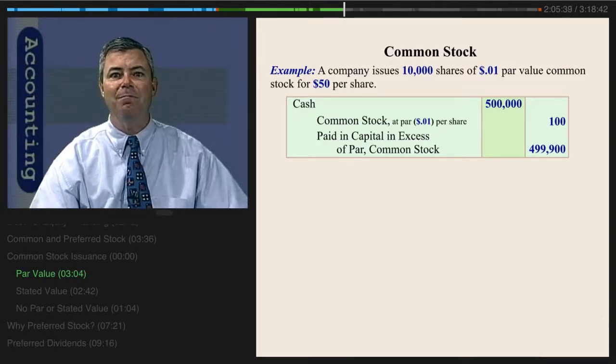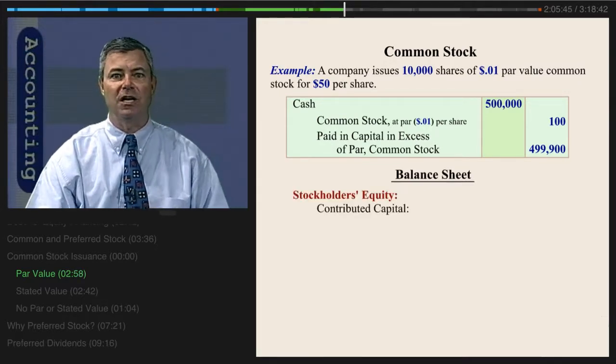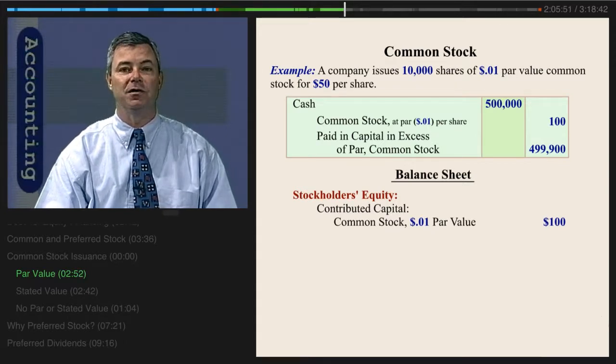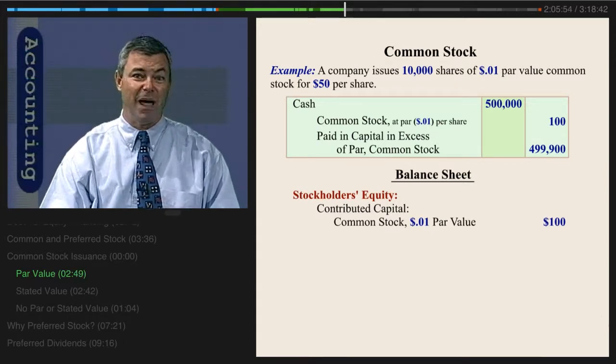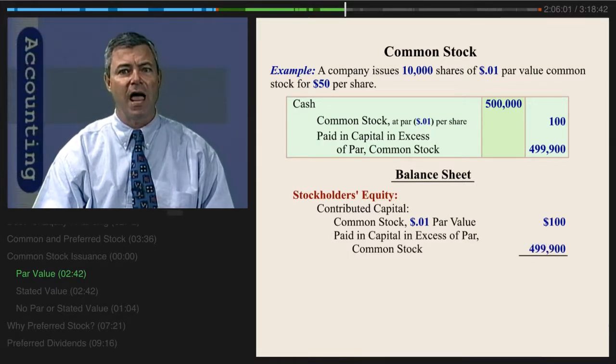Both of these accounts, the common stock account and the paid in capital in excess of par account, are accounts reflected in the balance sheet under contributed capital. If we look on this particular balance sheet here, we see contributed capital, common stock, $1 par. We have $100 of par value that has been contributed. But the contributions, or paid in capital in excess of par, are the $499,900. The total contributed capital was $500,000.